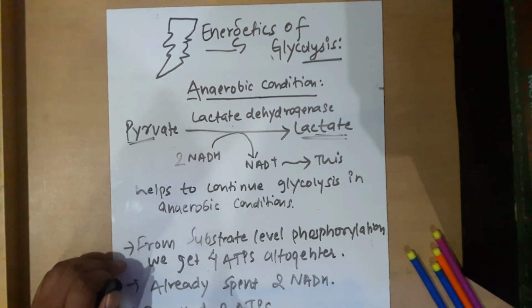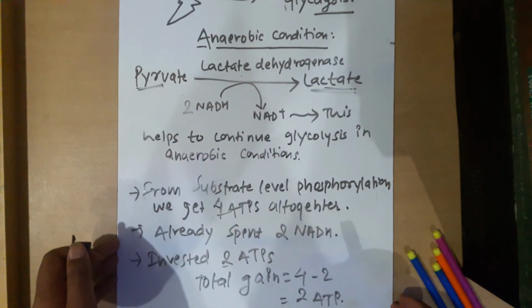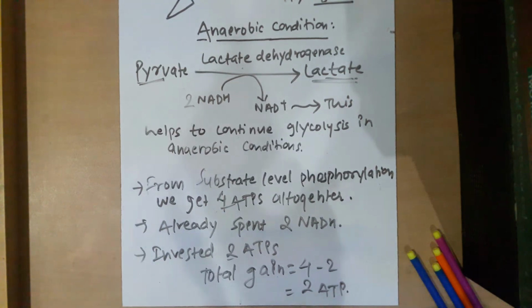So the total gain of ATPs in anaerobic condition is how many? 4 minus 2, yes or no? 4 minus 2, that is 2 ATP. I hope you are clear with this. Finally, in anaerobic condition we will get 2 ATP, and in aerobic condition we will produce 8 ATPs.